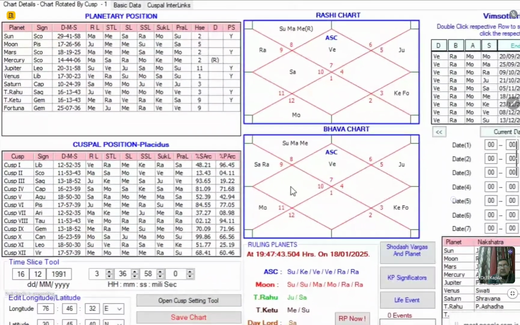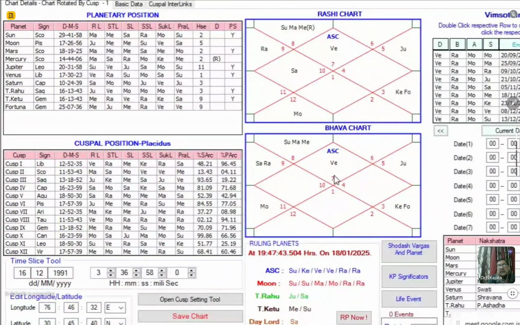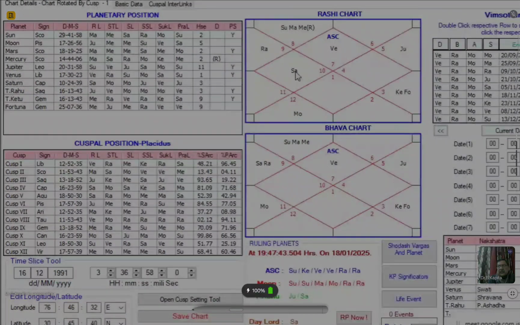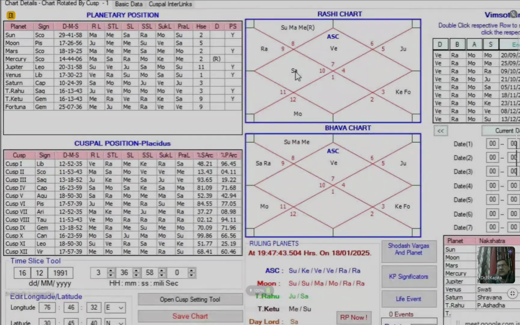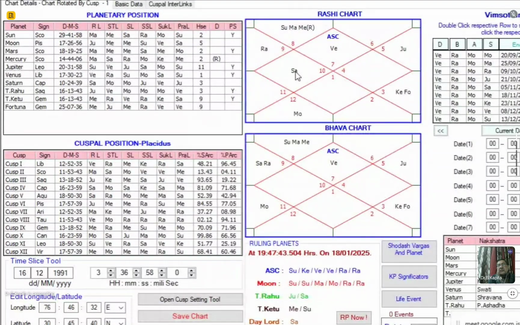Is it okay? Time and again I have been telling that though it is not a part of the cuspal interlink theory, I do always check the Punarphu yoga, which is a part of KP theory. If you remember, time and again I have been pointing out that I do check because this yoga gives an idea of the approximate age at which the marriage is likely to happen.